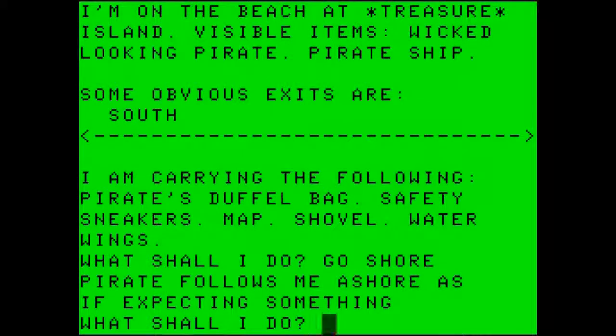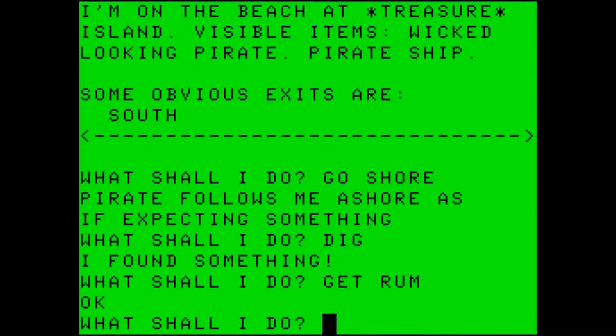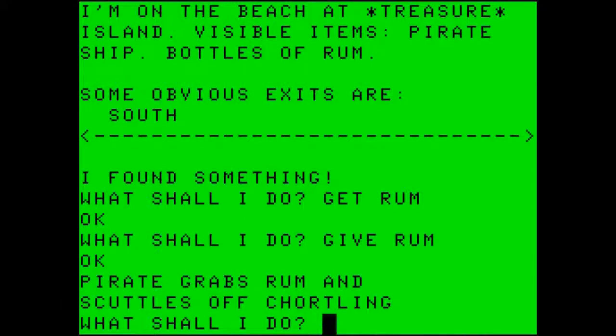I'm on the beach at Treasure Island. Visible items: wicked-looking pirate, pirate ship. The pirate follows me ashore as if expecting something. Here I want to dig. I found something. I now have bottles of rum. So let's get the rum and then give the rum to the pirate. Pirate grabs rum and scuttles off chortling.